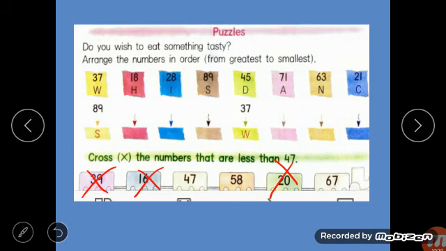No, because 5 is more than 4. So it is not less than. And 6 is also more than 4. So these numbers are greater than 47. And the numbers I have crossed are the less than ones. So I hope children you all have understood it. Some questions I have done, but you all have to complete this book page in your book and show it to me. Thank you children.